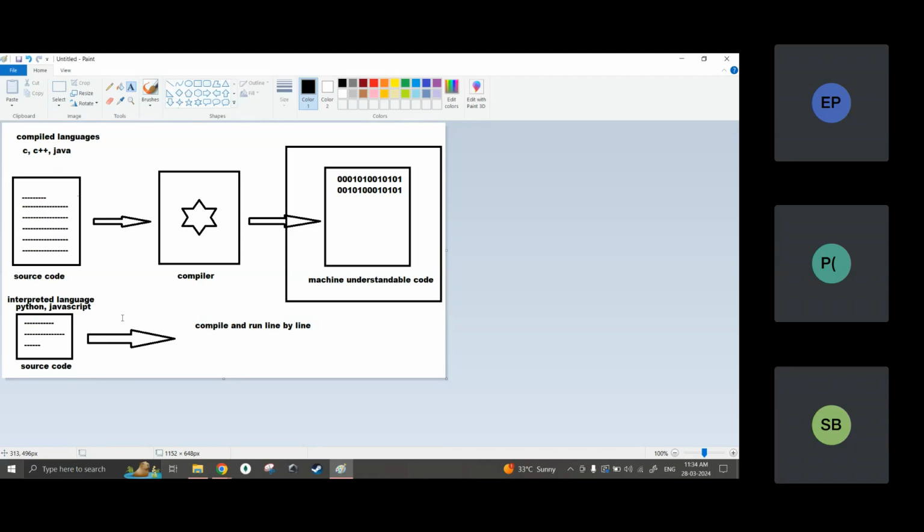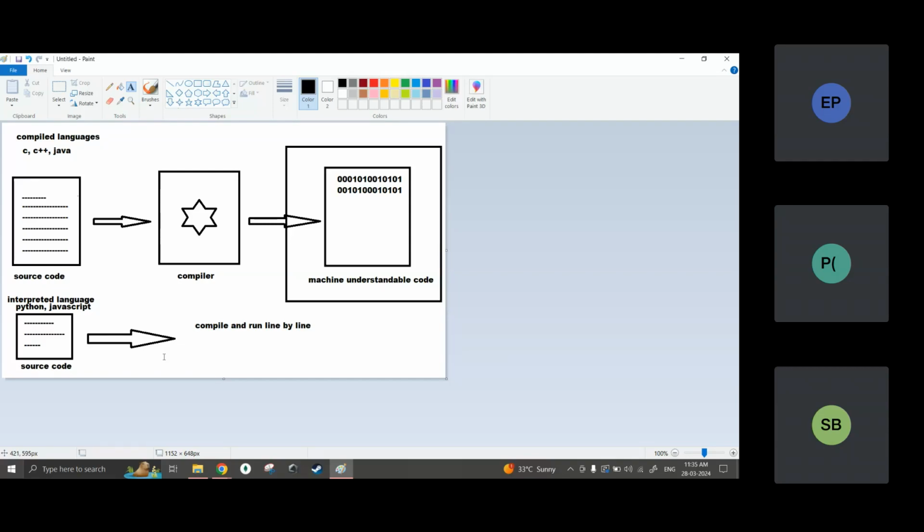Line by line, the system will take one line, compile it, run it, execute it, then go to the next line, then compile. So in the compiled languages we have only one time compilation, right? The whole code is compiled at once and then it is run. But here one line is taken, compiled, executed, next line is taken, compiled, executed, then again the third line will be taken, compiled, executed. So this is how these two things work.